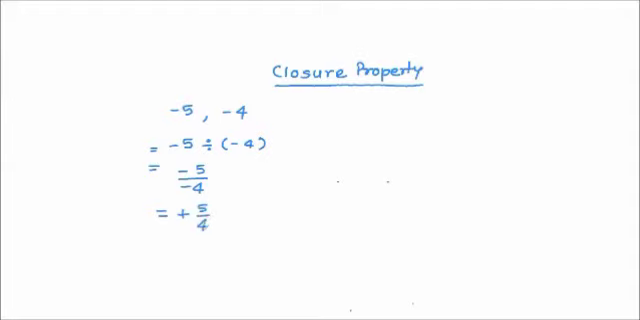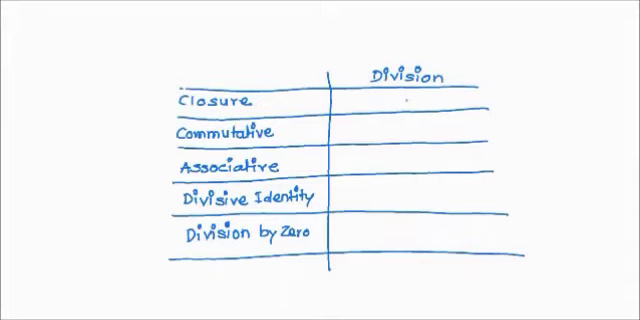Now 5 is not completely divisible by 4, which means the result is going to be a fraction or a decimal number. So now we can see that minus 5 and minus 4 are two integers, but the result, which is plus 5 by 4, is not an integer. It is a fractional number. So we can very well say that integers are not closed under division.